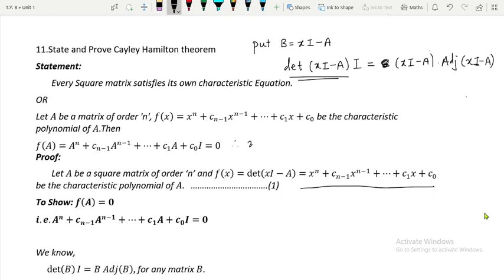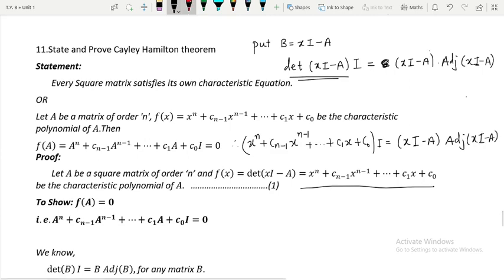So therefore what you will get? x to the power n plus c(n-1) x raised to n minus 1, this will be continued, plus c1 x plus c0, outside it is I, which will be further equal to xI minus A multiplied by adjoint of xI minus A. Now we have to focus on this adjoint of xI minus A. Now let me take one example, then we will understand. So here note we are finding adjoint of which matrix? Adjoint of xI minus A.